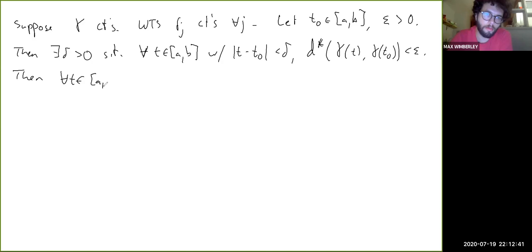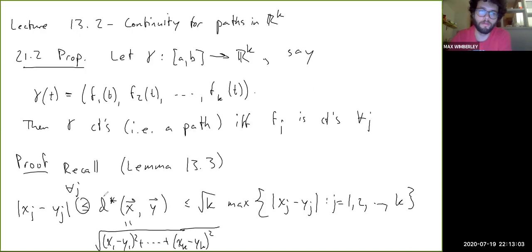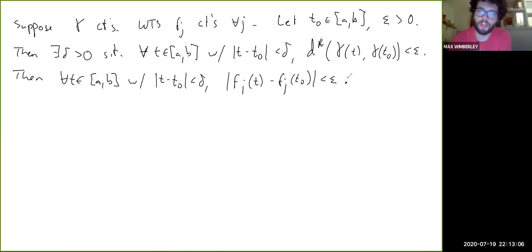for all t in AB with |t minus t naught| less than delta, we have |fj of t minus fj of t naught| is less than epsilon because of the first inequality, right? Because of this inequality, this is true for all j, because this is less than or equal to this, which is in turn less than epsilon, right? So that shows that fj is continuous at t naught, which was arbitrary, right?